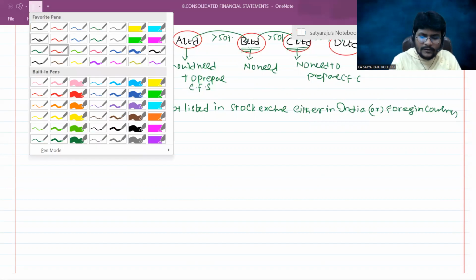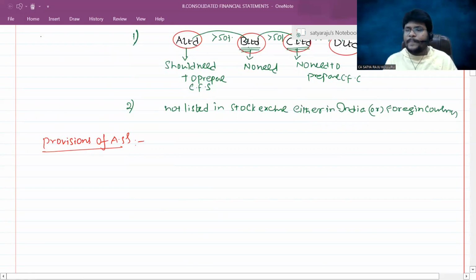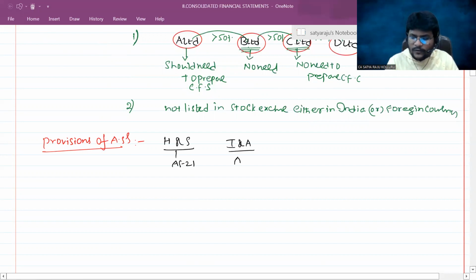Sir, in case of consolidated financial statements, holding and subsidiary relationship, AS21 is applicable. Investor and associate, AS23 is applicable. Joint venture and venturers, AS27 is applicable.